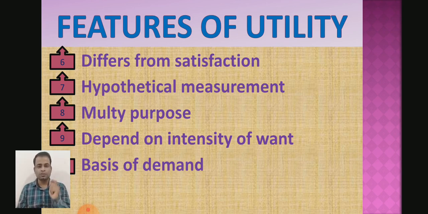It means a consumer's demand for a commodity is totally dependent on the utility derived by him from the commodity. If the commodity has utility for him, then he will demand that particular commodity. If it does not have utility for him, then he will not demand it. In other words, we can say that it is the base of demand. Utility is the base of demand.